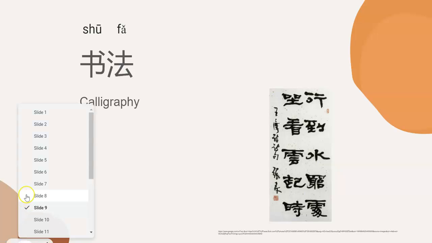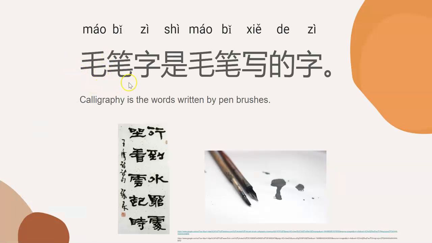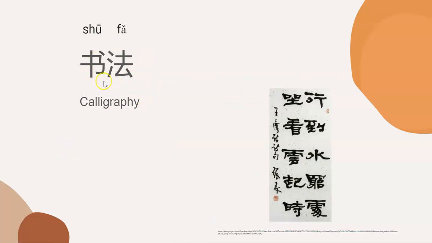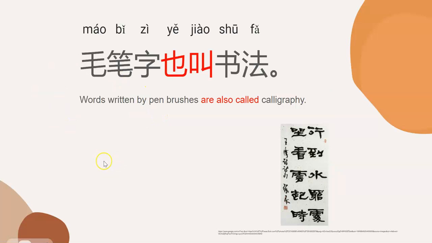There is another expression that we just talked about. The other expression is 毛笔字. And the second expression is 书法. They both mean calligraphy. Now let's read this sentence. Words written by pen brushes are also called calligraphy. 毛笔字也叫书法。This sentence talks about 毛笔字 and 书法.